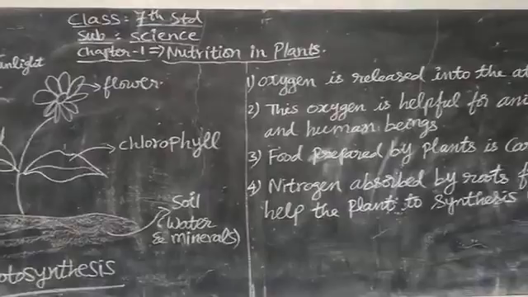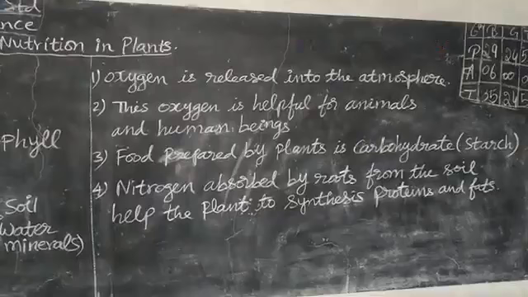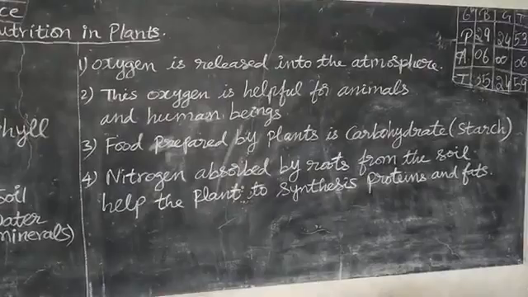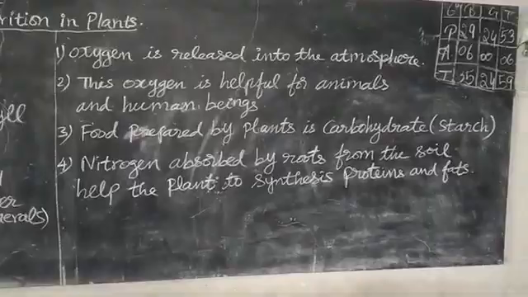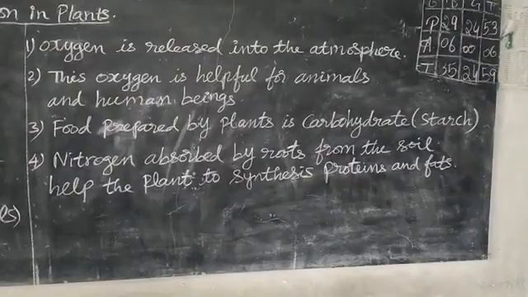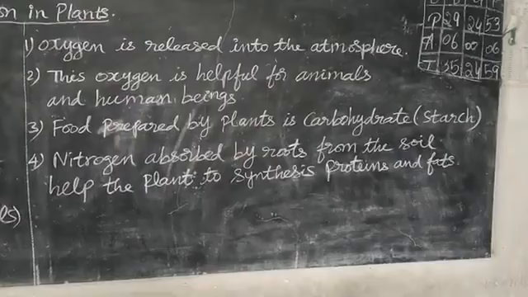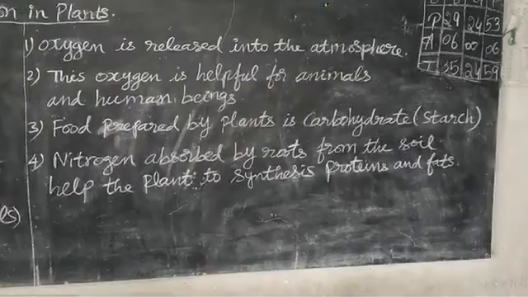Oxygen is released into the atmosphere. After food is prepared, oxygen is released. This oxygen is helpful for animals and human beings. You can see in the picture I have written on the board: food prepared by plants is carbohydrate. What type of food do the plant leaves prepare? They prepare carbohydrate. It is also called starch.